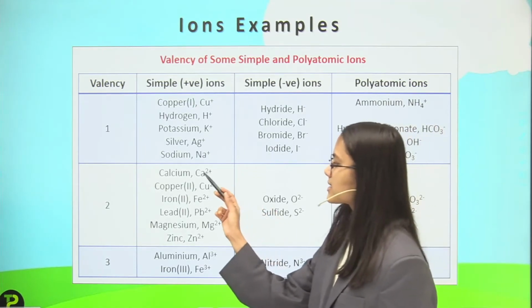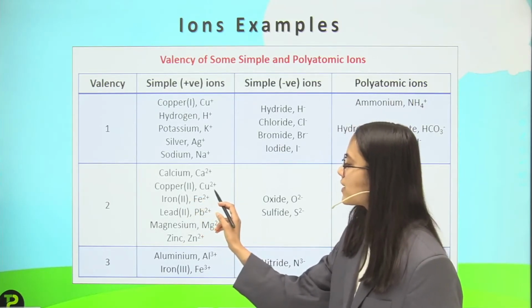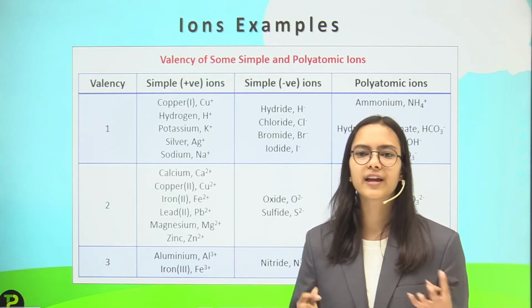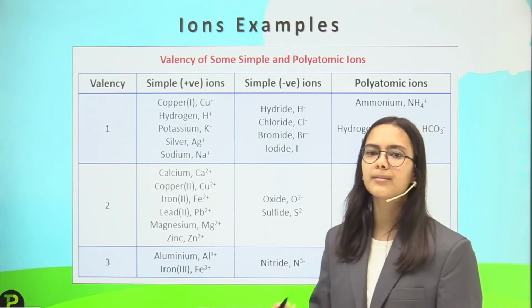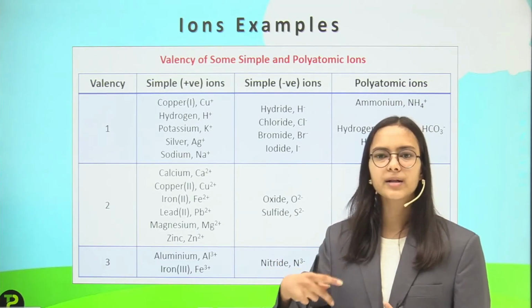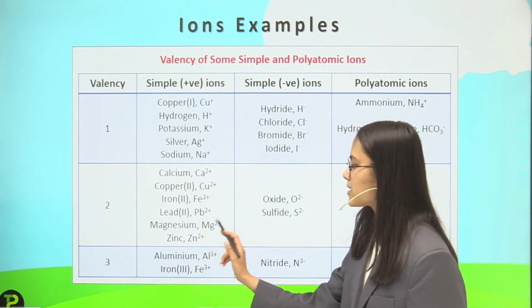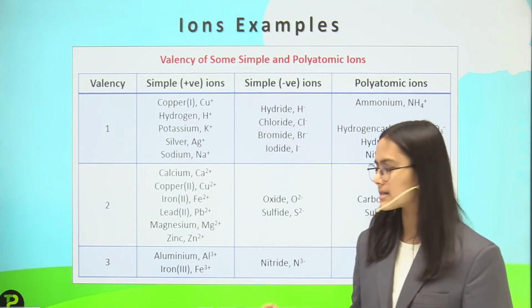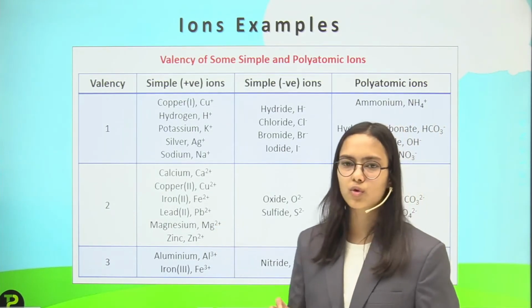Then taking the examples calcium, copper. Now you can see copper has +2 valency also and +1 valency also. So these atoms have variable valency. Variable means changing. So some elements have variable valency, that they can exhibit more than one valency. And then iron +2, lead +2, magnesium +2 and zinc +2. Aluminium exists in +3 state, and then iron +3 also. So iron also has +3 and +2, so it again has variable valency.